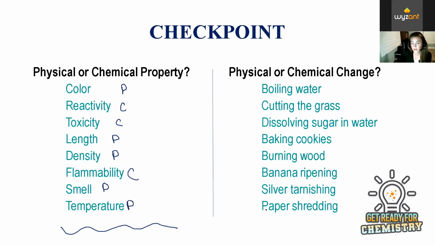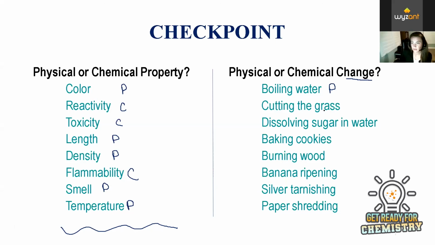And then this column over here is physical or chemical changes. So remember, a physical change is something that does not involve changing the actual substance of that sample of matter. So boiling water would be an example of a physical change, and cutting the grass. Sometimes I explain physical and chemical changes as physical being easily reversible, but that's kind of a misconception because even chemical changes can technically be reversed.